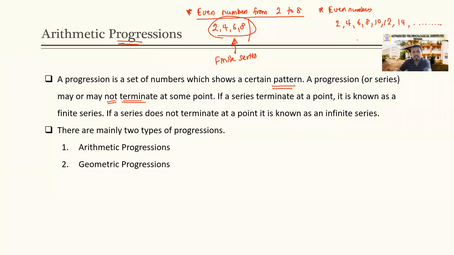Okay. And these kinds of progressions or series are known as what? If a series does not terminate at a point, and if it is continuous as per this example, it is known as what? Infinite series. Finite series and infinite series. Right? The difference. And in this particular subtopic, we are going to discuss mainly 2 types of progressions. Those are what? Arithmetic progressions and geometric progressions.